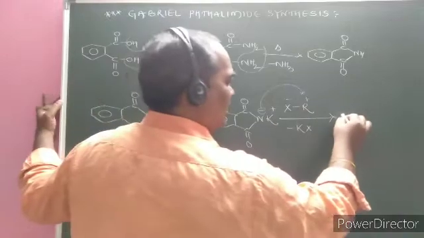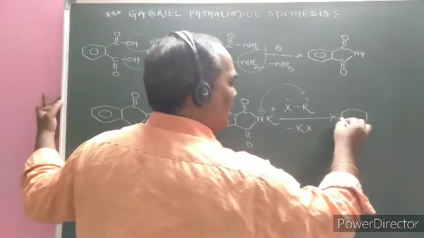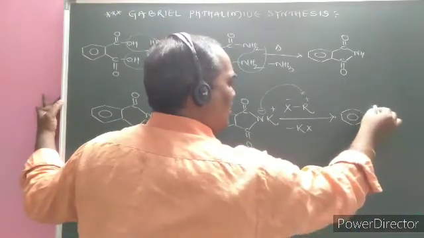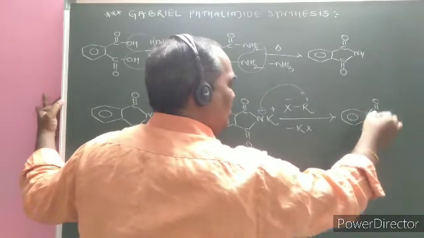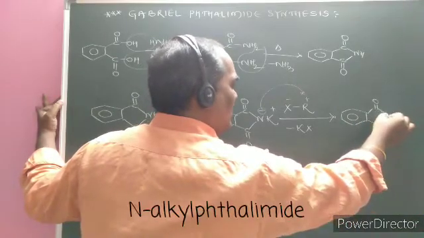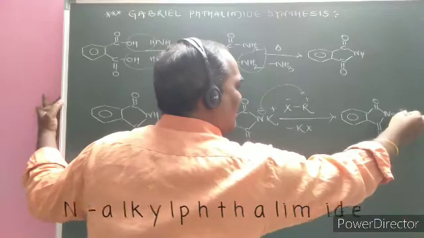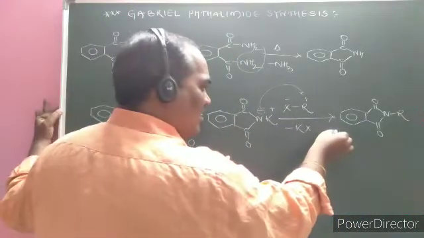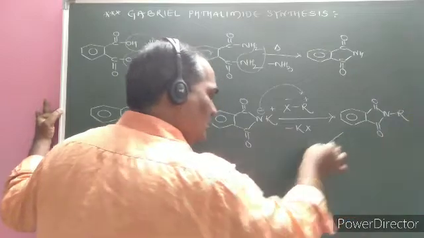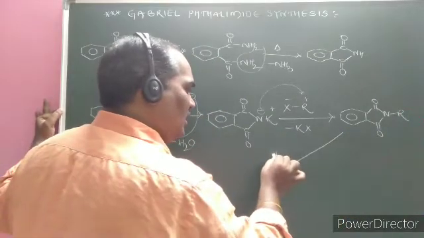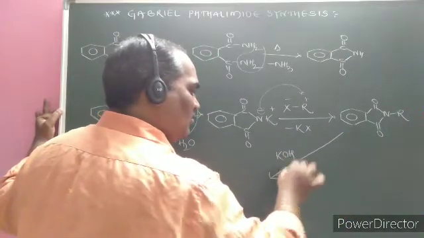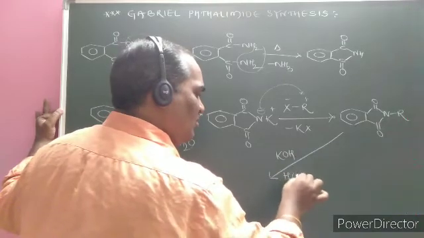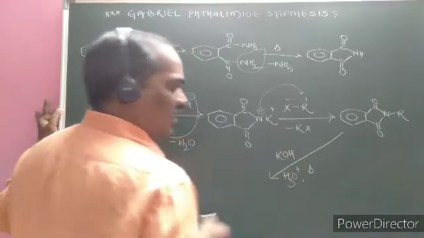Then what is left is that on the nitrogen atom an alkyl group is joined, that we call N-alkyl phthalimide.